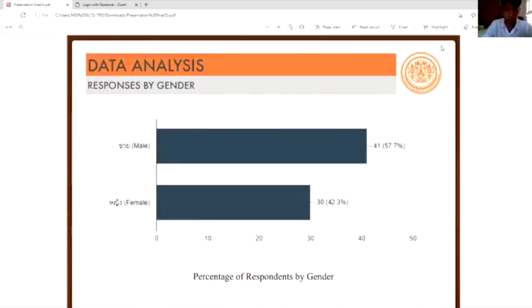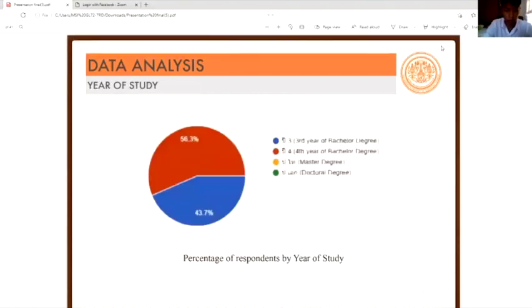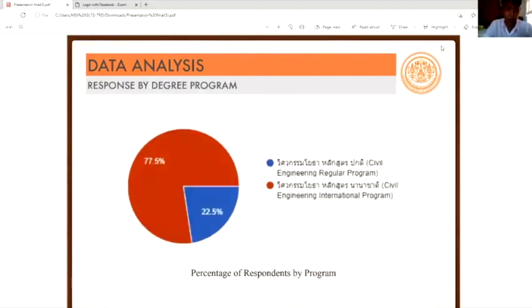Response by gender. From the survey distributed among 71 respondents, there are 41 male and 30 female, as shown in the figure. Year of study. The survey results show that the fourth-year students account for 40 respondents, followed by the third-year students with 31 respondents, as shown in the figure. Response by degree program. Based on the survey result, 55 respondents study in the Faculty of Civil Engineering International Program, and there are 16 respondents in the Faculty of Civil Engineering regular program.